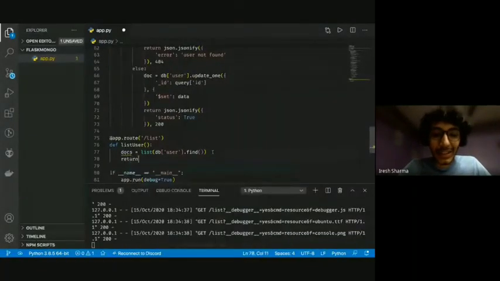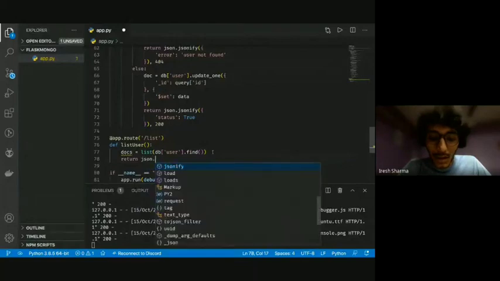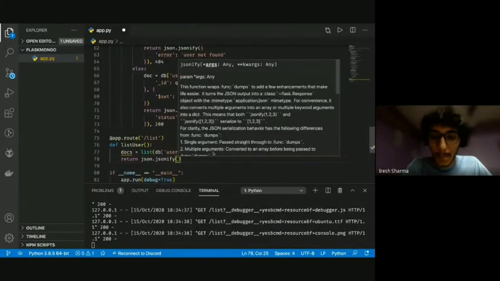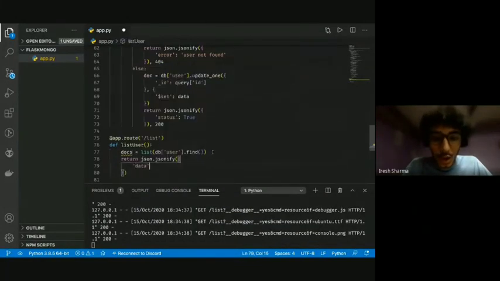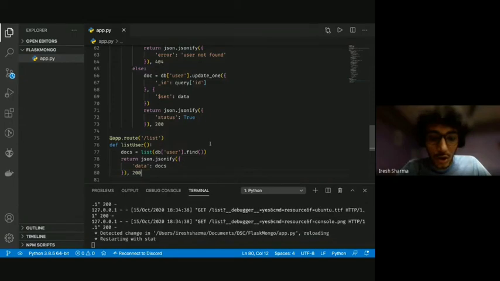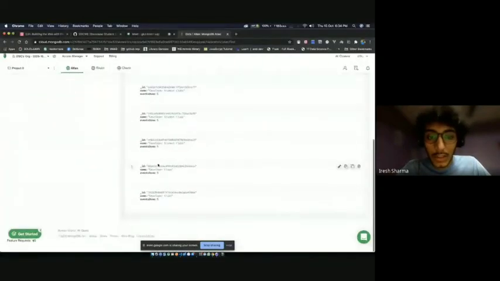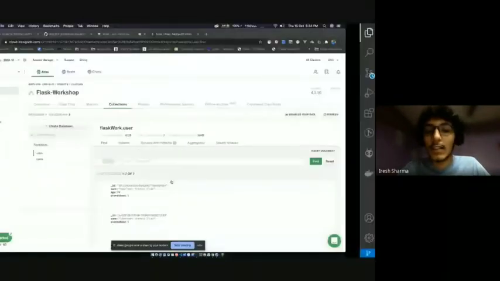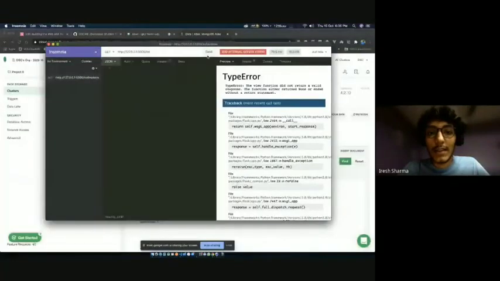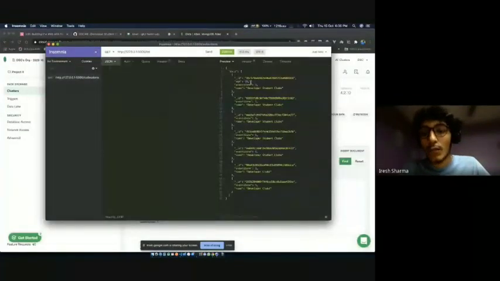Oh, okay, yeah, that was so dumb. I did not return anything, so I have to return jsonify, and I'm gonna send a key called data that will have all the docs. I'm gonna send 200 here. This should work. Also, as you can see, all the documents are created. The server is restarted. Let's go ahead and send the request again. Now we have all of them.